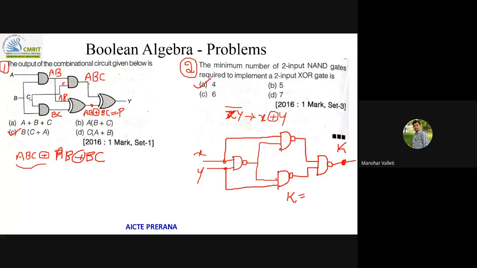If we expand these two things, ABC dot AB bar plus ABC whole bar dot AB. Now this will be there XOR. This is XOR BC. We need to solve this, then only you'll be able to get the answer.